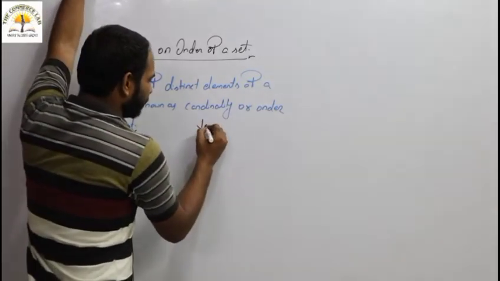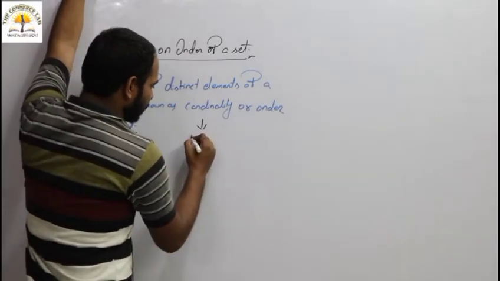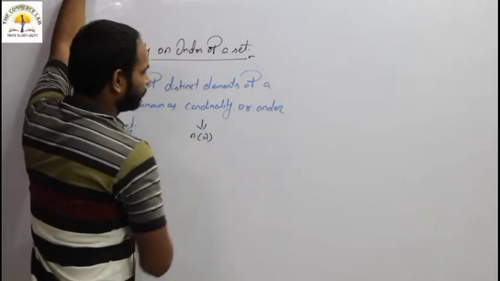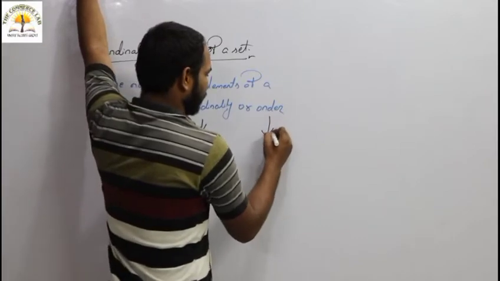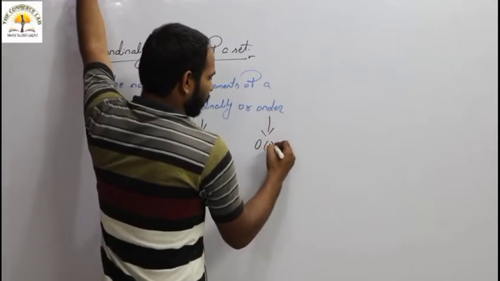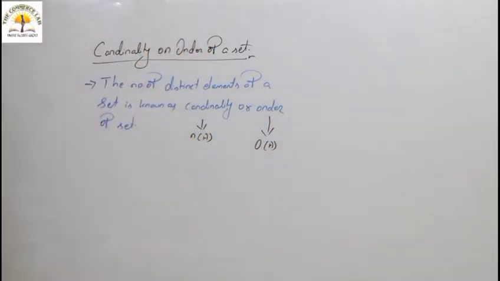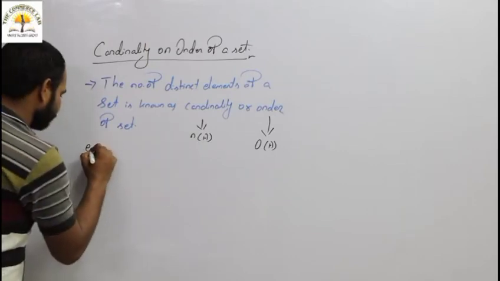Cardinality of a set is represented as n of A. Order of a set is represented mathematically as O of A. Come for one example.